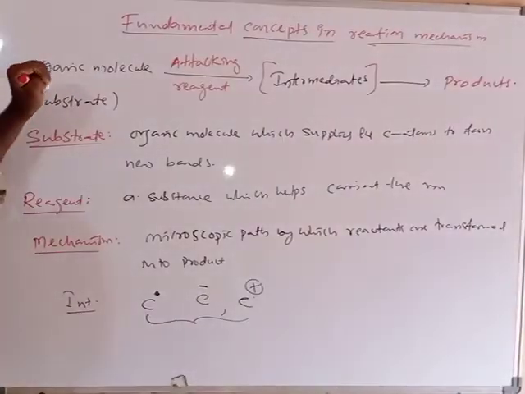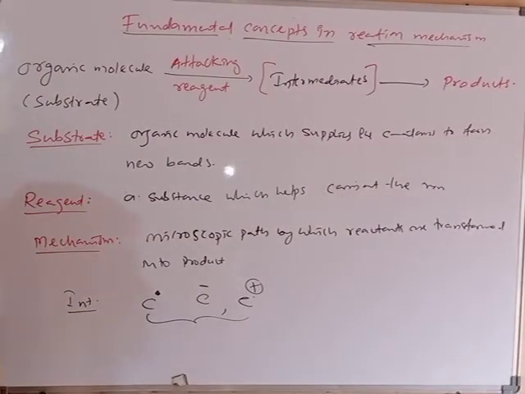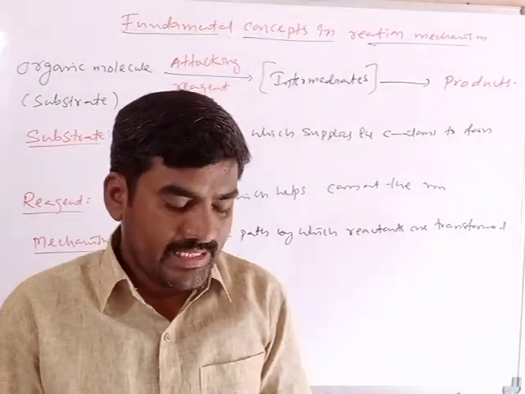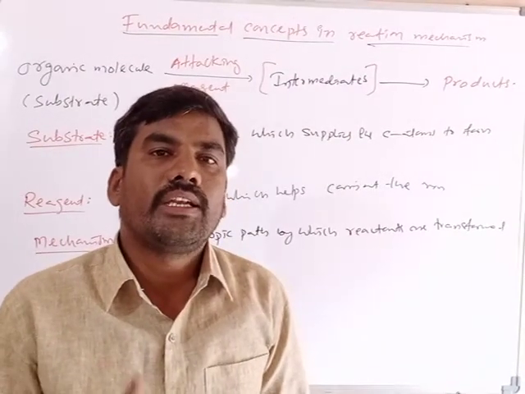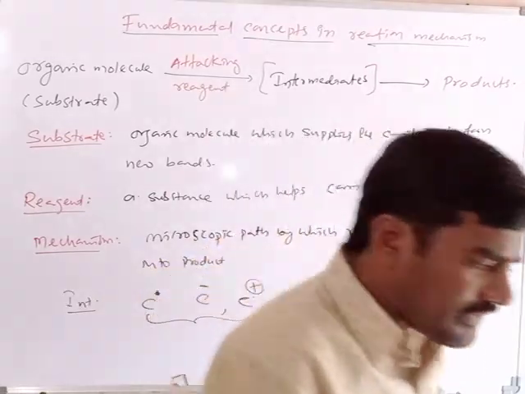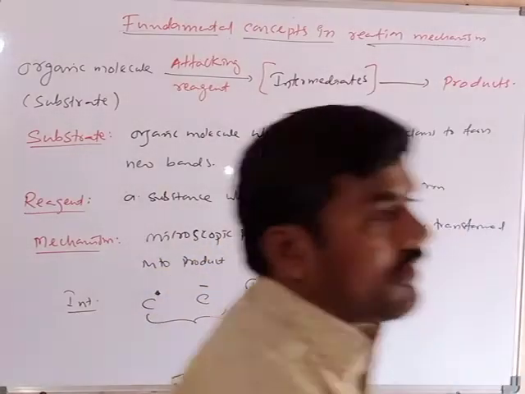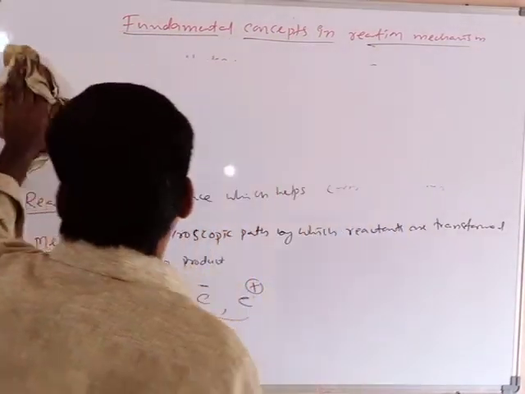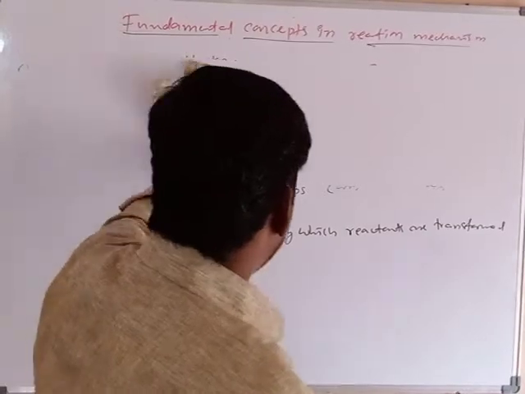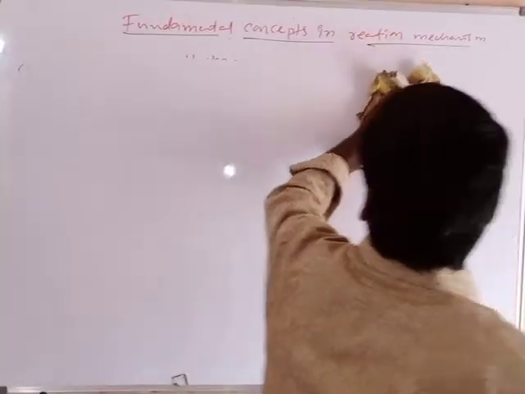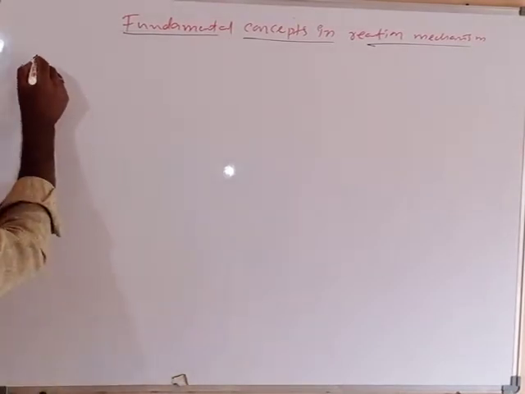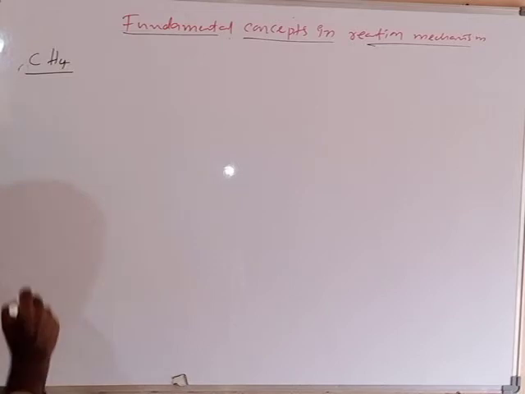Initially, the organic compounds or organic molecules are covalent in nature. The bond between carbon and other atoms is a covalent bond. What is covalent bond? Initially, we need to know the covalent bond formation between carbon and other atoms like hydrogens, halogens, oxygens, and all other atoms. I will take an example of an organic compound, methane.